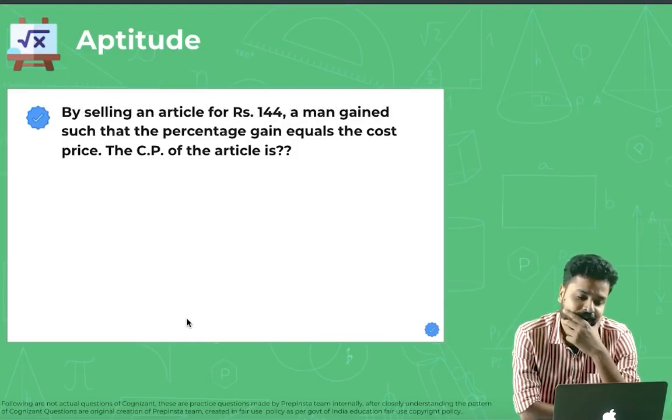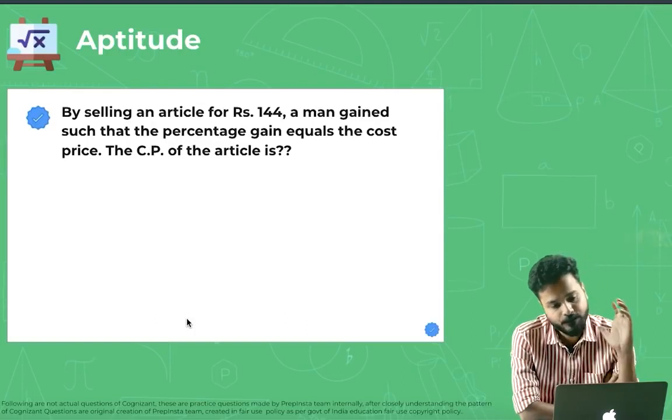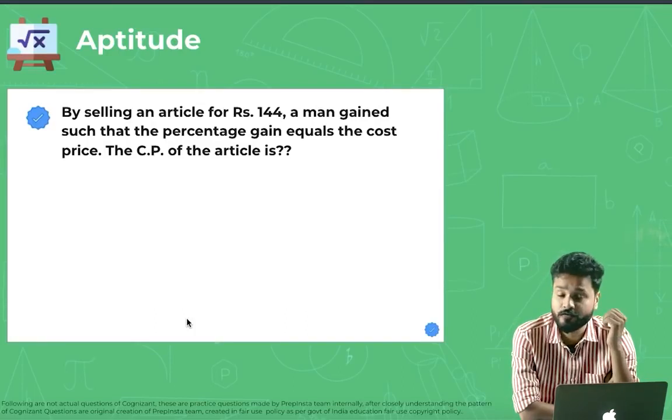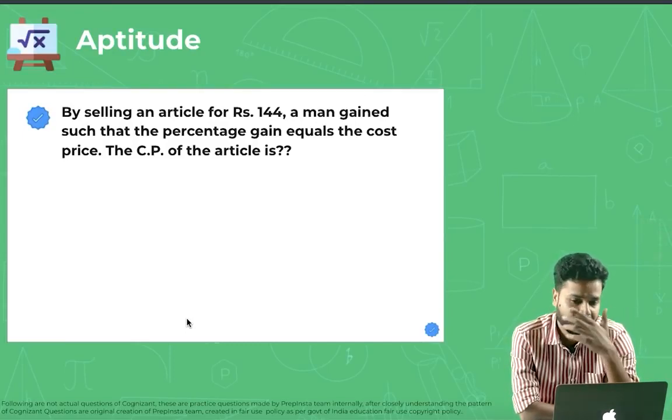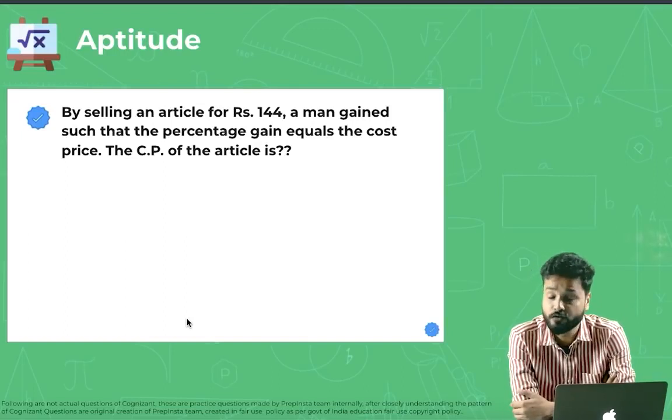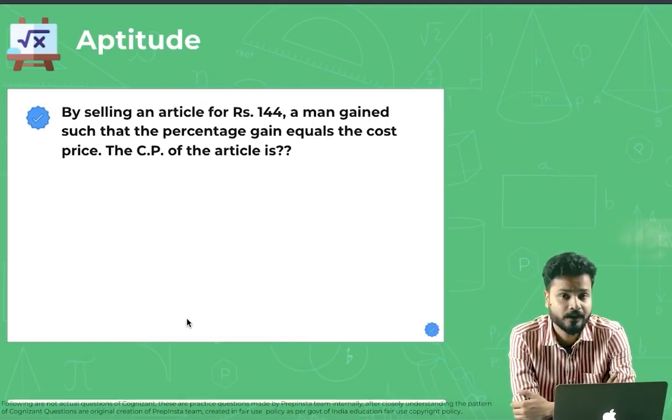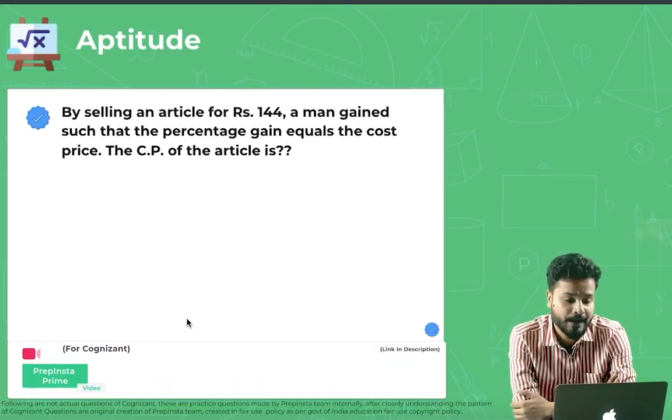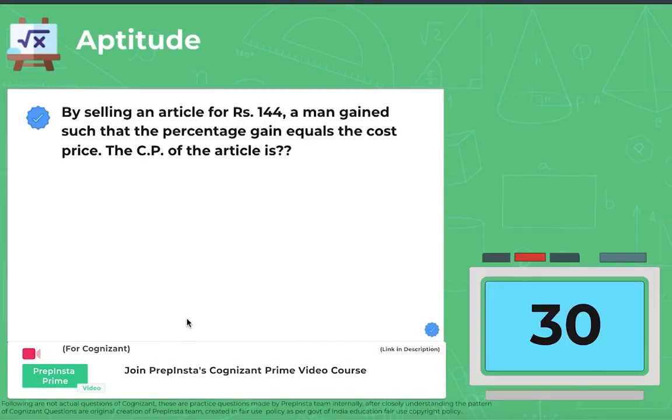Alright, a tricky question from CP and SP, that is profit and loss. You can solve it your way, but I'll give you a very interesting way to solve this particular question. Let me first give you 30 seconds to solve it, and then I'll definitely get back to you and give you a very amazing way of solving this problem. So your timer for 30 seconds starts now.